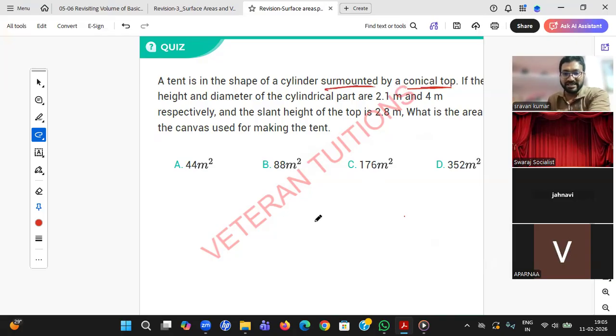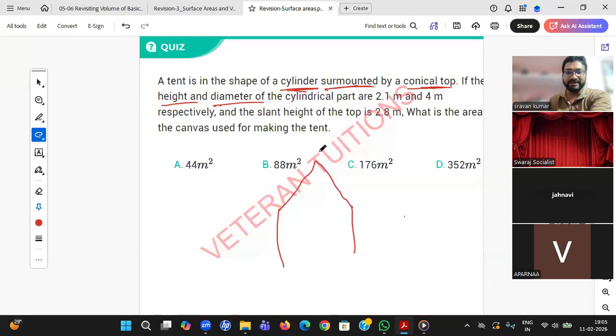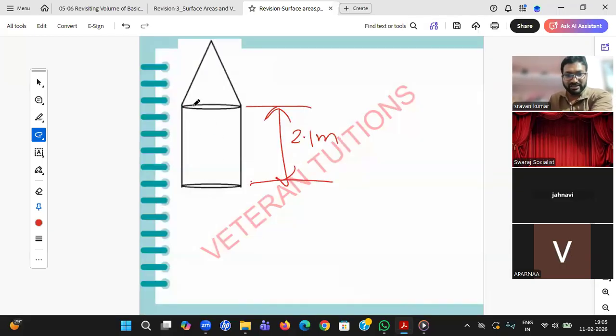The cylinder will be like this, surmounted by a cone. If the height and diameter of the cylindrical part are 2.1 meter and 4 meters, draw the figure: this is the diameter, 4 meter.